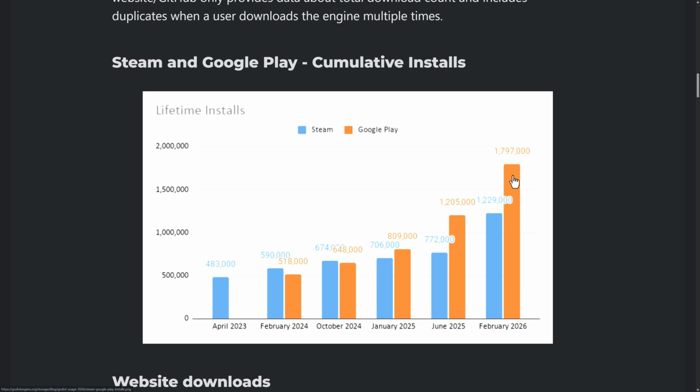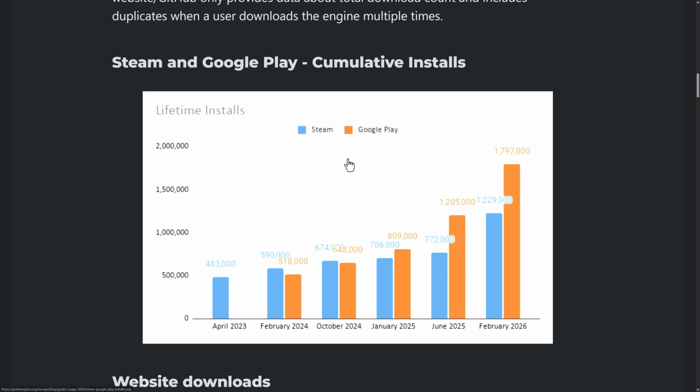We've had 1.8 million installs on Google Play. I find that shocking because that is the Android version. 1.8 million people have installed the Android version. That is interesting. Again, that is cumulative. That is lifetime. This number cannot go down. So in this form it isn't really that meaningful, but the fact that almost 2 million people have downloaded it on mobile devices, I find that kind of shocking.